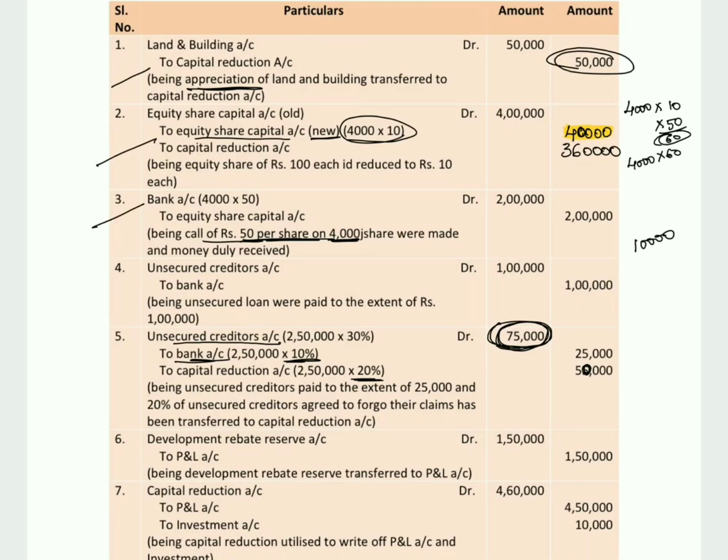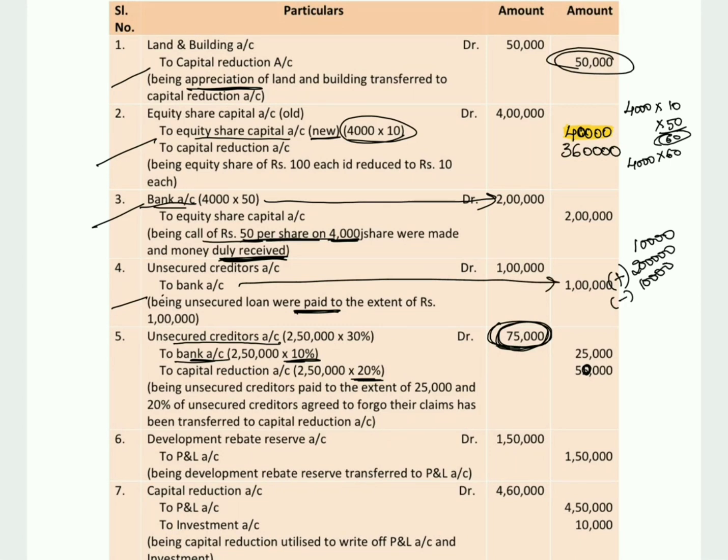In the third entry we have a bank transaction to the extent of 2 lakh; we have received the value. So let's add 2 lakh to the 10,000 worth of value. Also in the fourth entry we have paid the value to the extent of 1 lakh. So let's deduct that 1 lakh worth of value. And in the fifth entry we have also paid the value to the extent of 25,000. So let us deduct that 25,000 worth of value. So the remaining balance is 85,000.